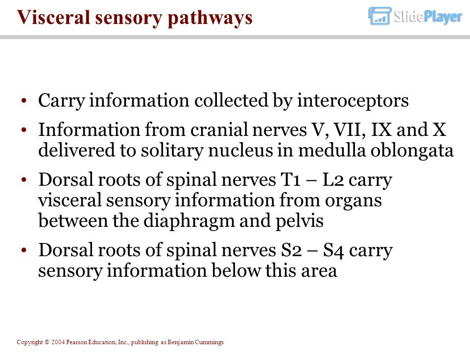Visceral sensory pathways carry information collected by interoceptors. Information from cranial nerves V, 7, 9 and 10 is delivered to the solitary nucleus in the medulla oblongata. Dorsal roots of spinal nerves T1 to L2 carry visceral sensory information from organs between the diaphragm and pelvis. Dorsal roots of spinal nerves S2 to S4 carry sensory information from below this area.